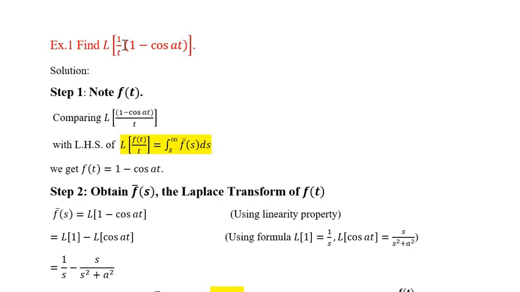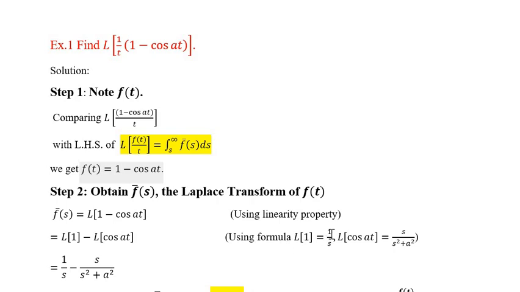Finding Laplace of 1 upon t into 1 minus cos at. If we compare 1 minus cos at upon t with f of t upon t, we find that f of t is 1 minus cos at. So step number 1 is completed, identifying and noting down f of t. Step 2, obtaining Laplace transform of f of t. So Laplace of 1 minus cos at by linearity will be Laplace of 1 minus Laplace of cos of at.